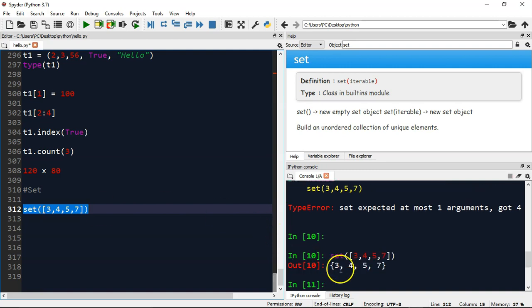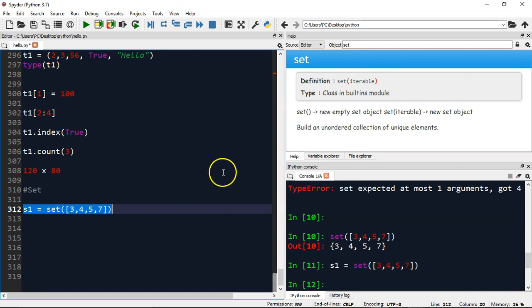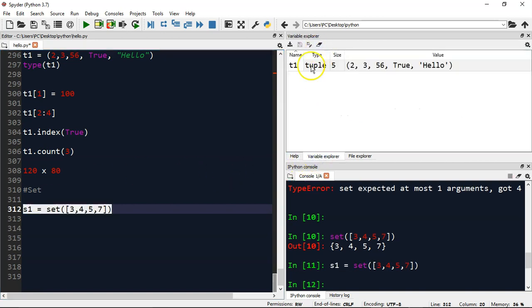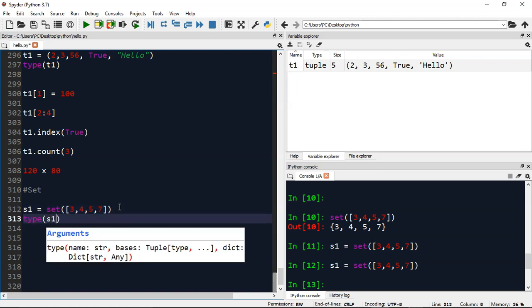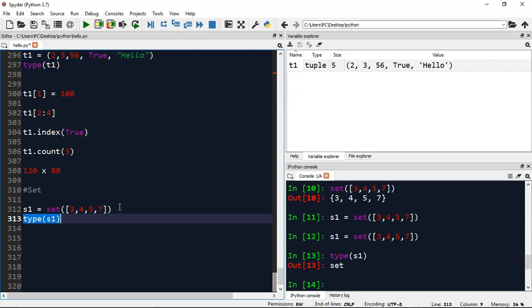It has returned a set having 4 values: 3, 4, 5 and 7. Let me assign it to S1 as a set. If you go to the variable explorer, you can see S1 got defined, though it has not appeared here yet. Let me execute it again. Yes. And if I try to find the type of this S1, that is a set.